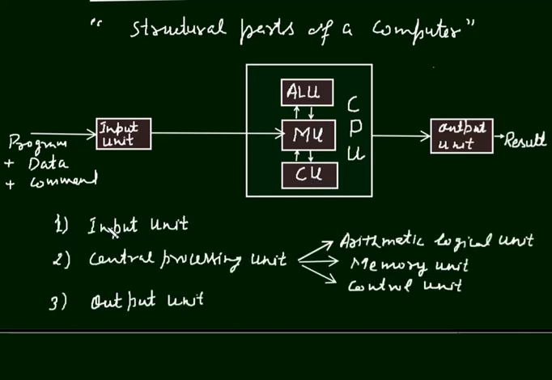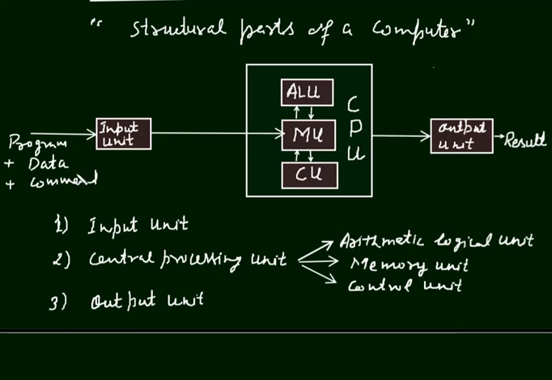Input unit accepts the information from the user. This information may be a program, some data, or some sort of command or instructions. Then input unit transfers the program, data, or command from user language to computer language, computer understandable language, and that is binary digits 0 and 1 language.